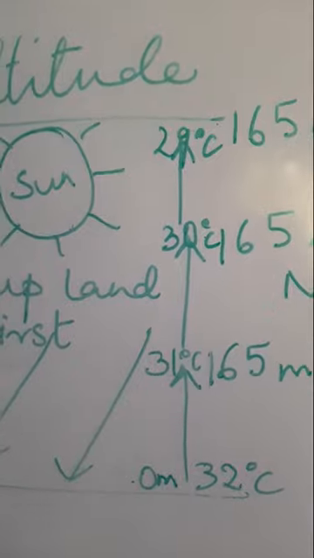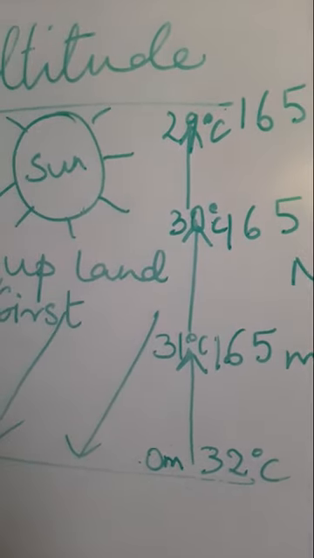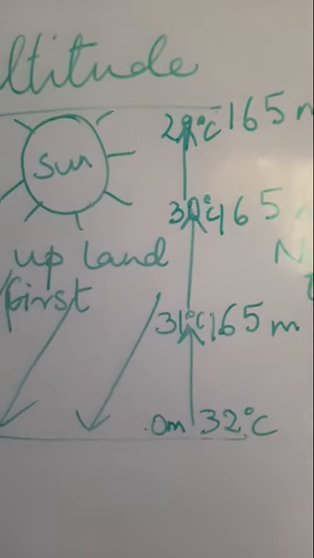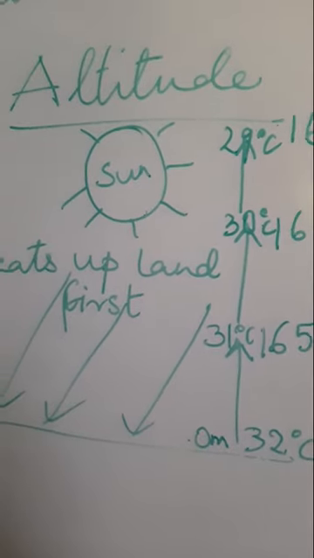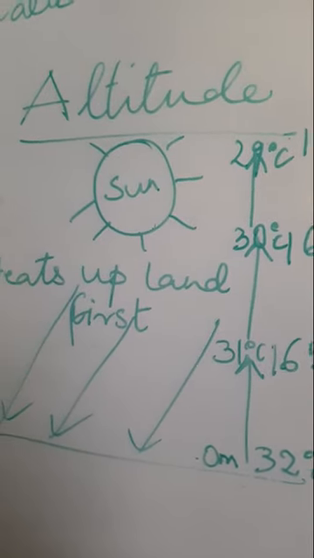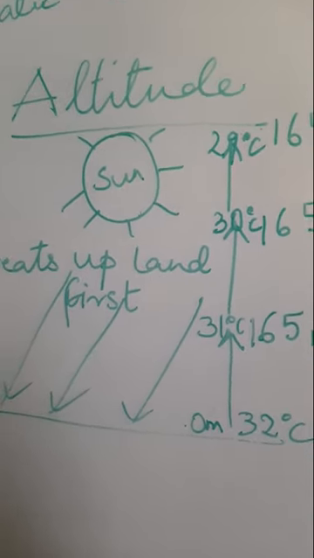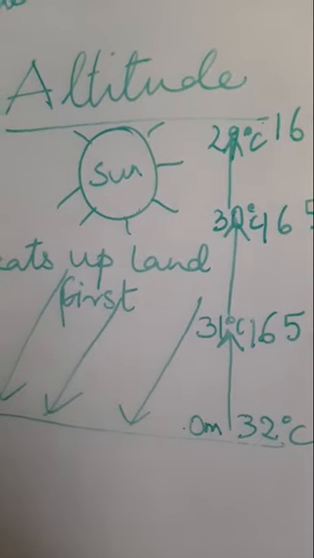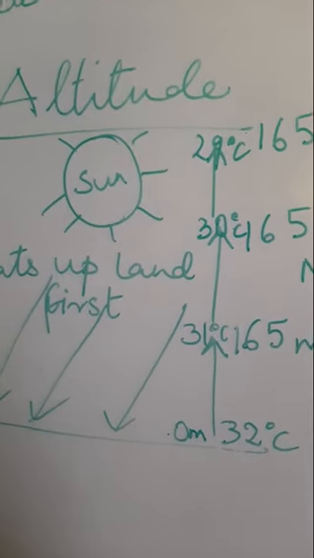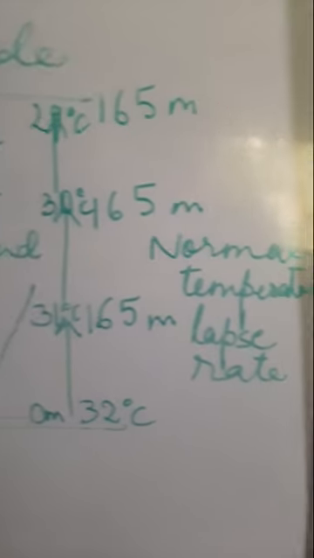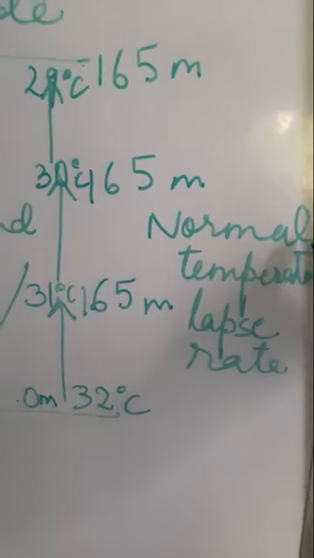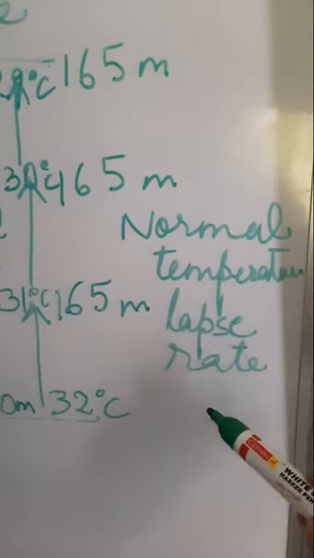and that's why we say that the hill stations are cooler, mainly because the heat does not reach there, and as we rise higher and higher the temperature goes on falling, and this is known as the normal temperature lapse rate.